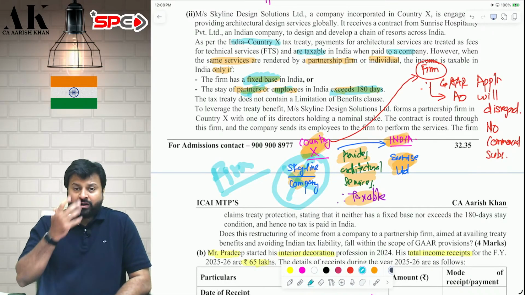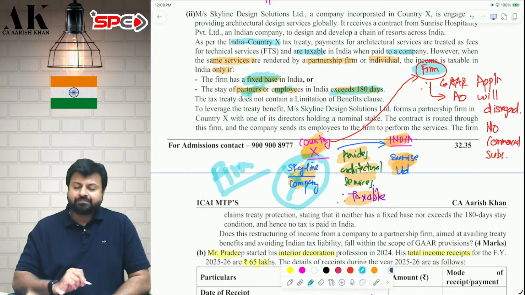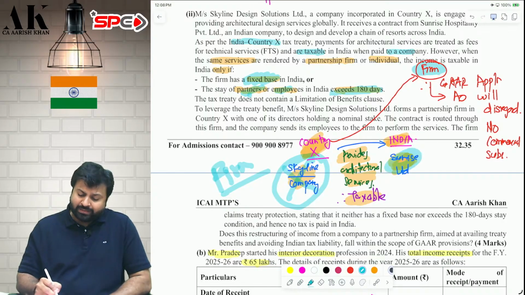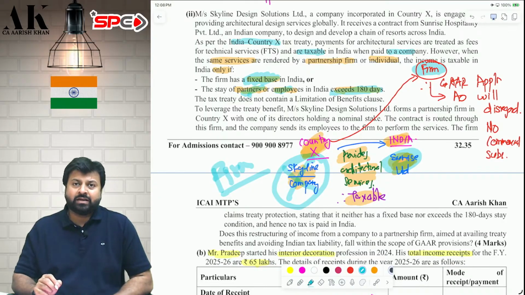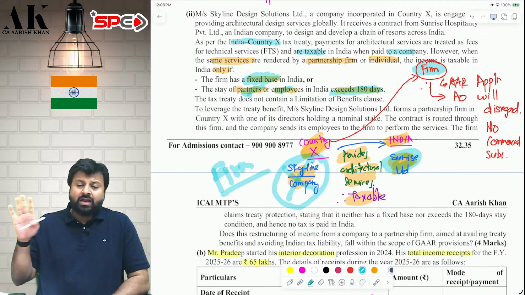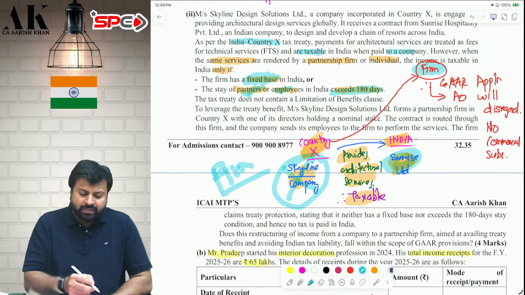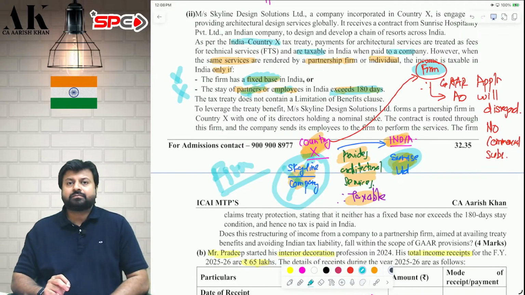So the company did what? The company, instead of providing services through a company, made a firm. They made a firm and they provided the service through the firm to Sunrise Limited. They did not make any partner. They did not make any branch in India. Neither do they have any partners or employees who are staying in India for more than 180 days. They are not violating these conditions.